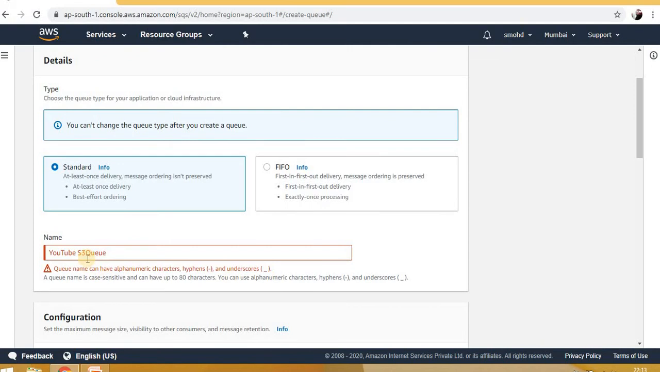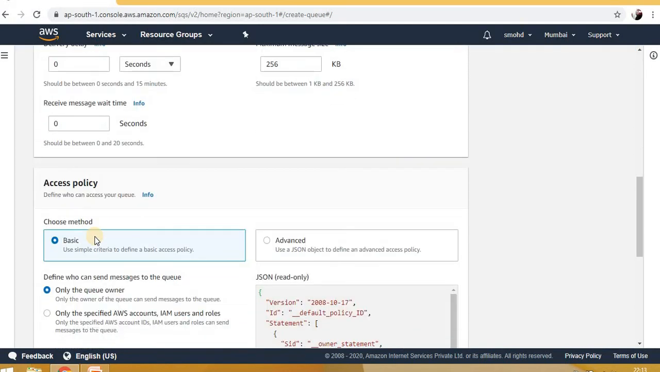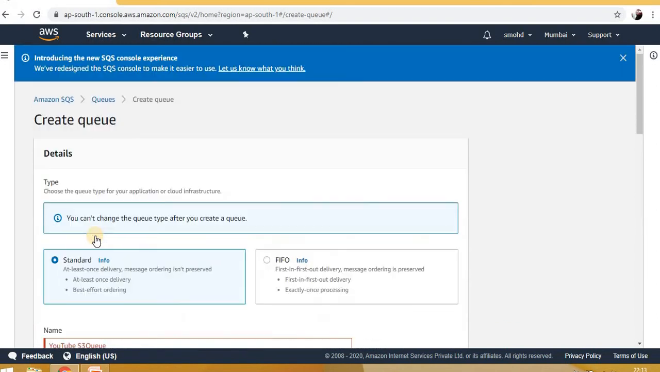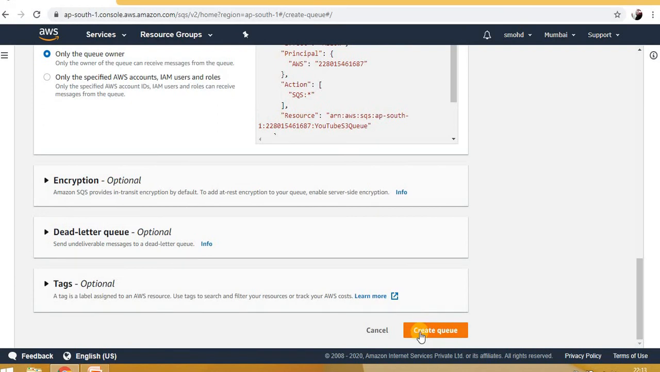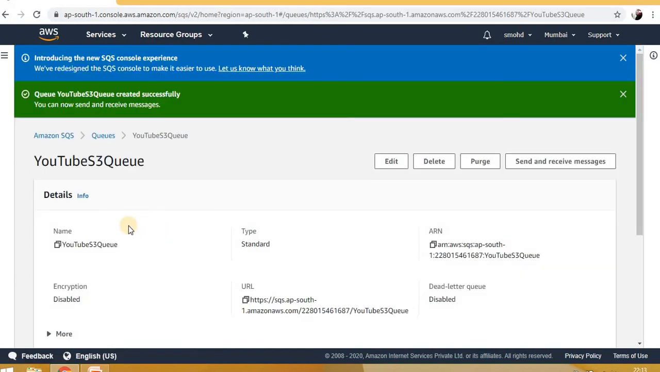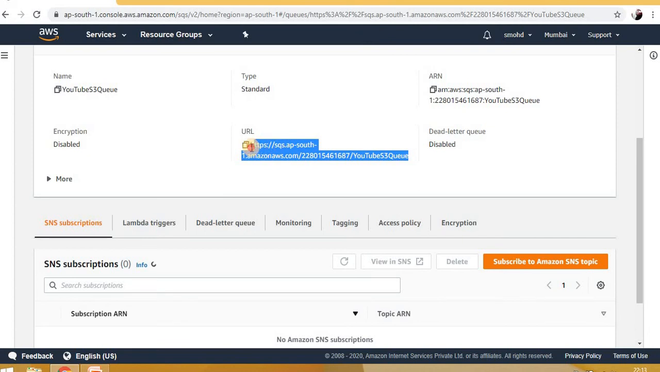And I think I provided a space somewhere. Where is its name? Yes, let's remove the space here. And yes, so this is the URL. This is very important. We will use this URL in our code. Using this URL we can directly identify, okay, this is the queue which I want to hit.